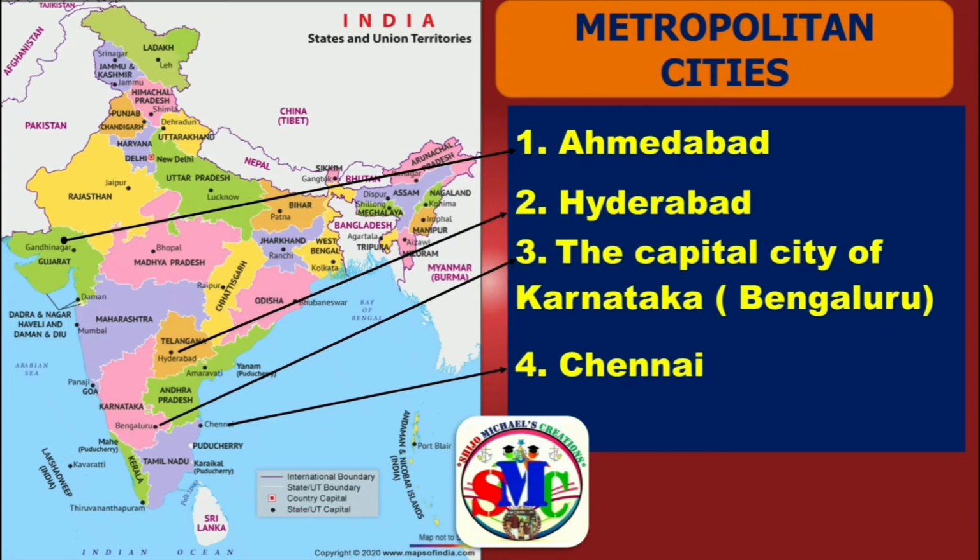Now let us point out some of the important metropolitan cities in India. They are Ahmedabad, it is in Gujarat and this is the location. Second one, Hyderabad, this is the capital city of Telangana and the location is here. Next, the capital city of Karnataka, that is Bengaluru. This is the location of Bengaluru. And the capital city of Tamil Nadu, that is Chennai, and this is the location of Chennai.